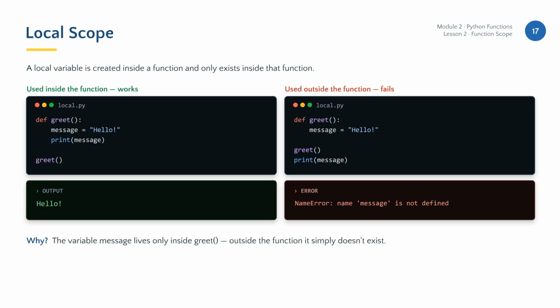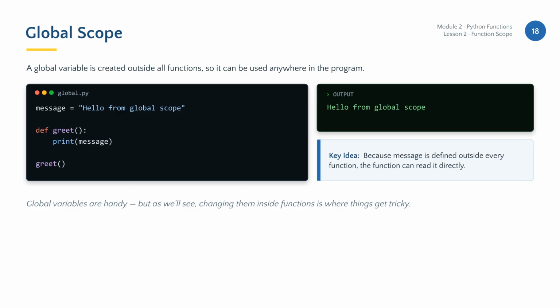Local scope is limited to the function in which a variable is defined. As you can see in the example, if you try to print a variable outside the function where it was created, Python will raise a name error because the variable simply does not exist outside that local scope. Global variables are defined outside of all functions, making them accessible throughout your entire program. In this example, the function can read the quote message variable directly because it resides in the global scope.